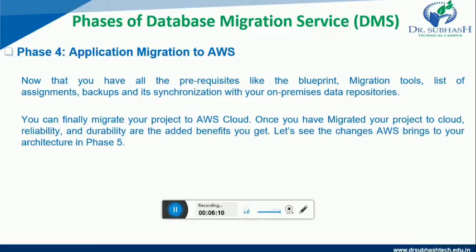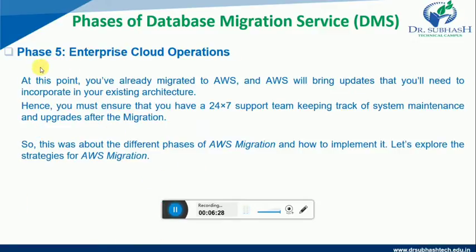Once you have migrated your project to the cloud, reliability and durability are the added benefits that you get. So now let us see the changes AWS brings to your architecture that we would like to see in phase 5. So now let us understand what is phase 5, that is enterprise cloud operations.